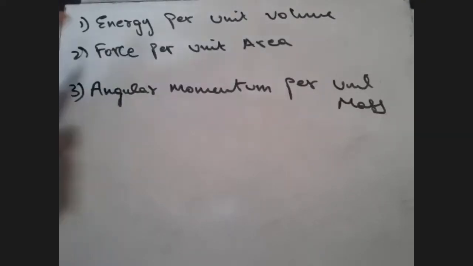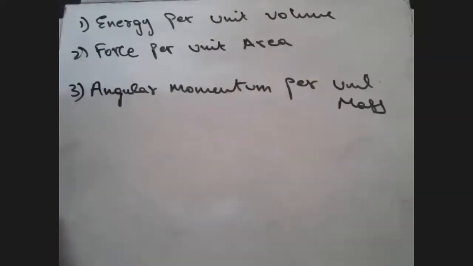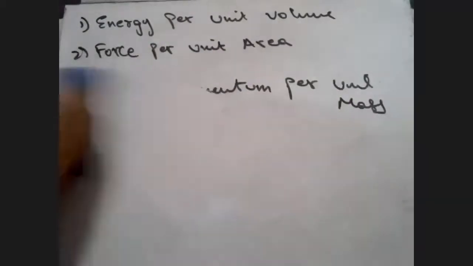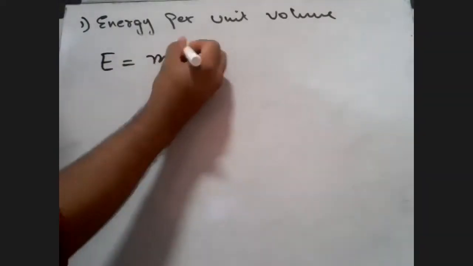So what we have to do is find out the dimensions. Someone already answered. Yes, great. So let's solve this. For those who are not getting it, look here. Let's look at energy per unit volume. Energy is going to be mc square upon volume. We can use this formula.